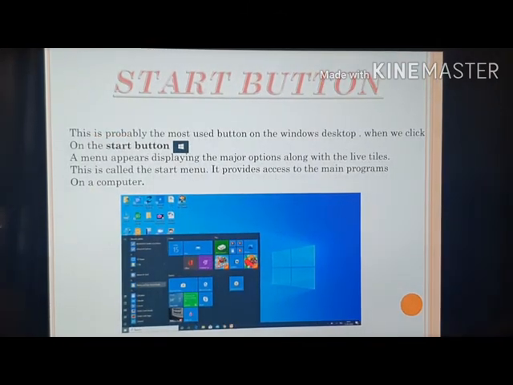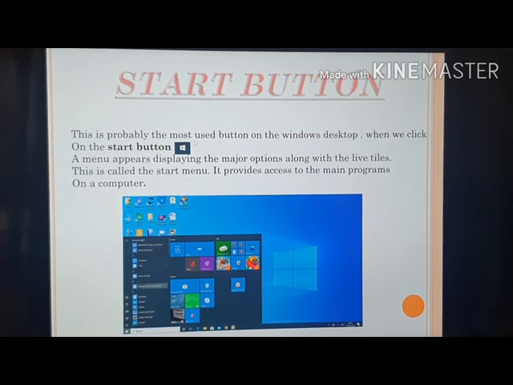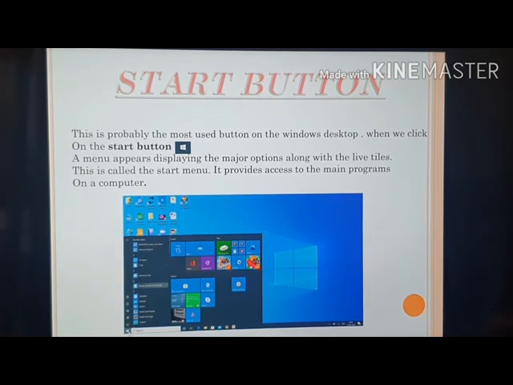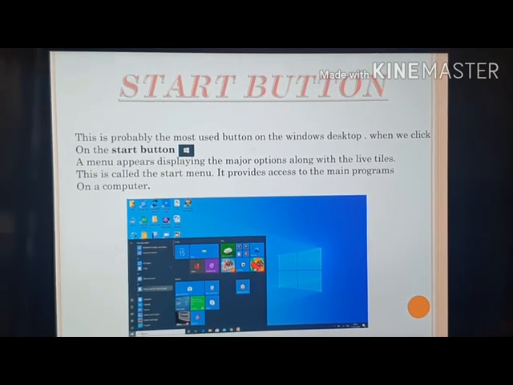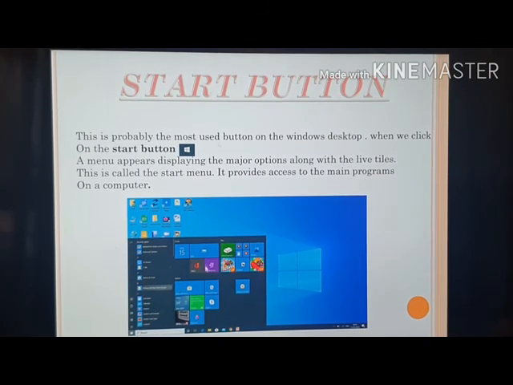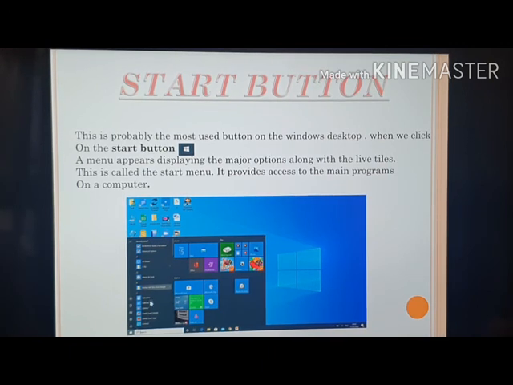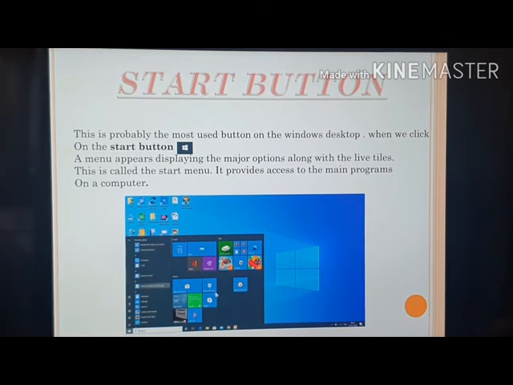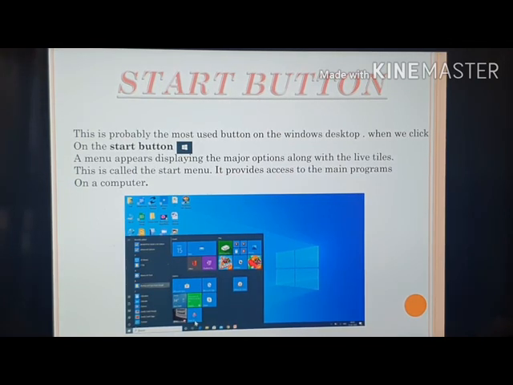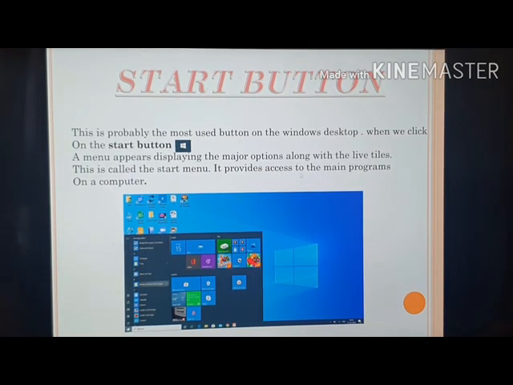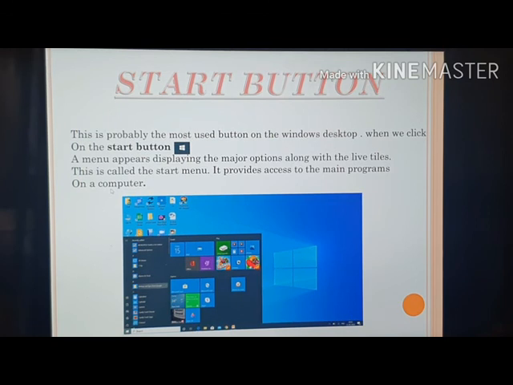Now the start button. This is probably the most used button on the Windows desktop. It is on the extreme left of the screen. When we click on the start button, a menu appears, displaying the major options along with the live tiles. These are the applications in the form of tiles. This is called the start menu. It provides access to the main programs on a computer.